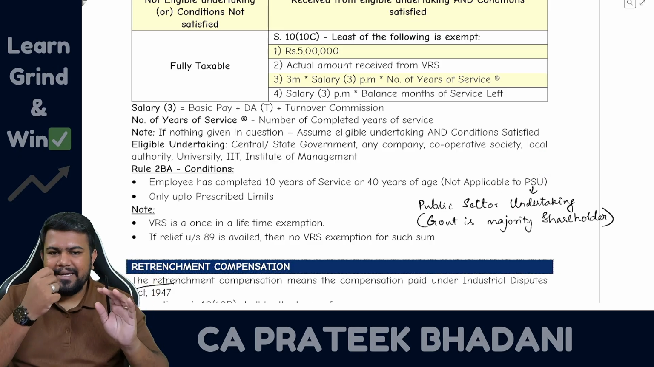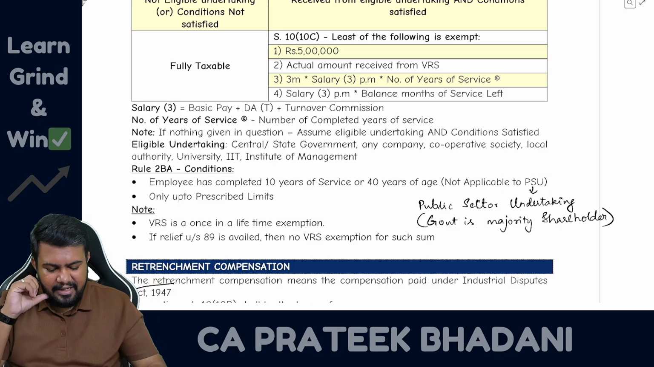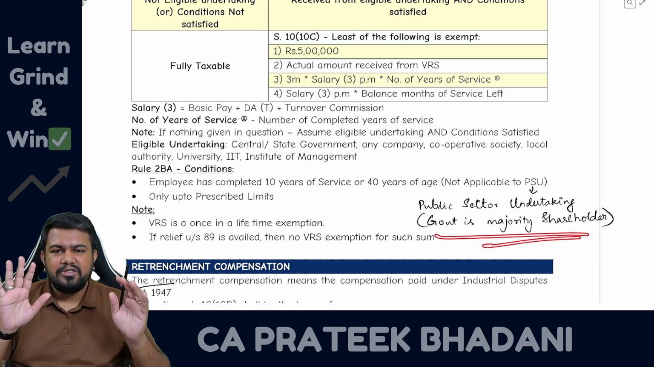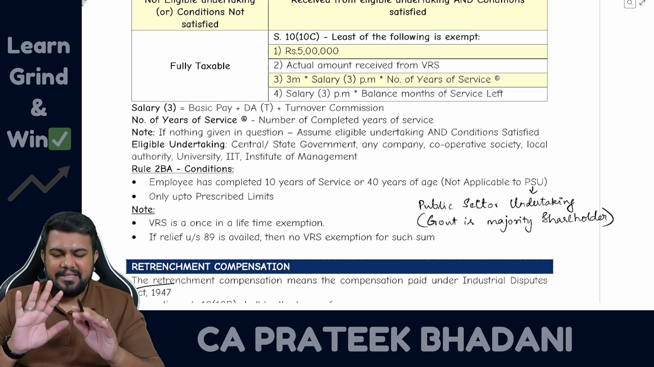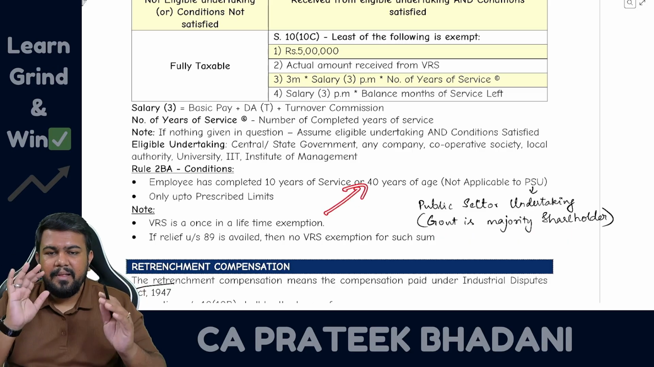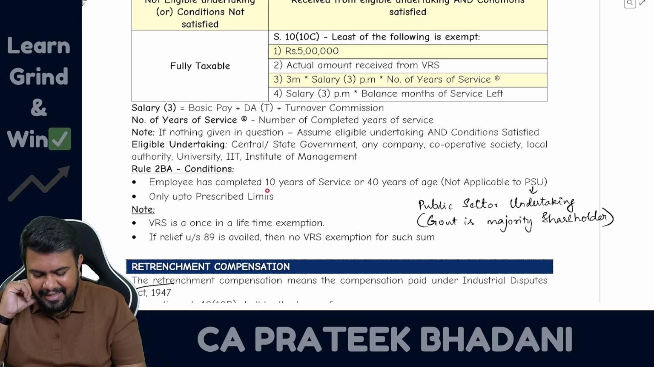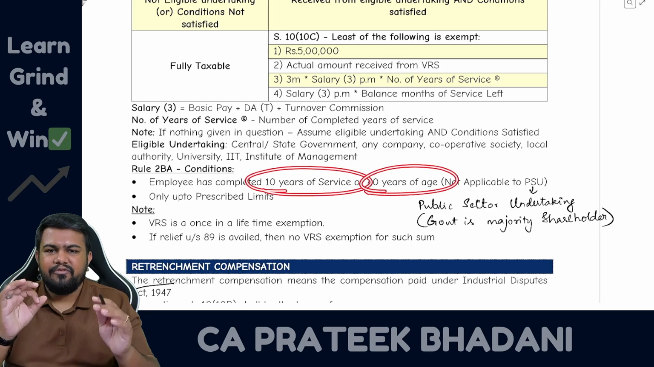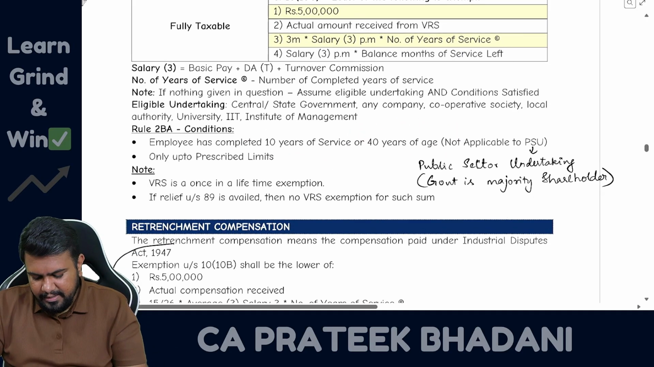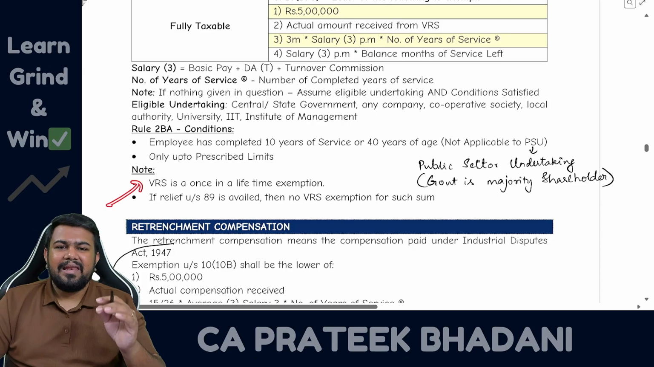Public sector undertaking means what? An undertaking where the government is the majority shareholder. So for this company's employee, this condition is not required. What is the condition? The employee should have at least completed 10 years of service or 40 years of age. Then VRS is a once in a lifetime exemption.